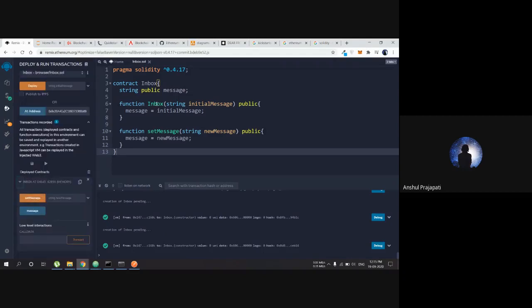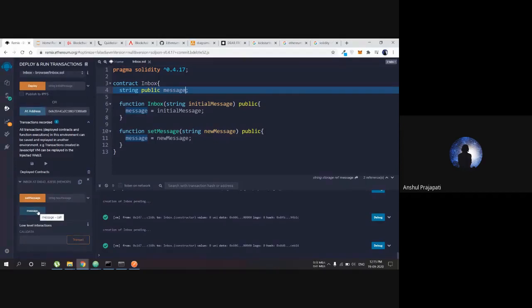I have created setMessage. Here is the setMessage function, and message is the function which is going to be automatically generated, because all the static variables, the variables we use in the contract, are automatically converted into functions. This IDE is going to automatically generate them as functions.